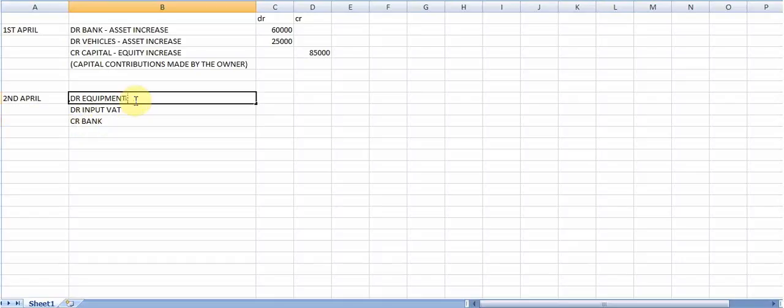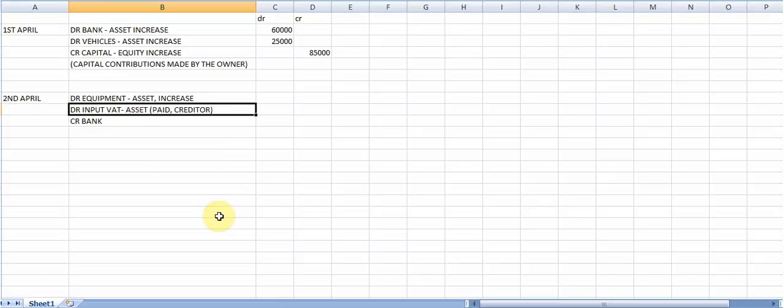So remember, equipment is an asset. When we buy it, it increases. Also important to remember, VAT input is an asset account. And you will use the input VAT when you have obtained or paid for something, or you have a creditor. In that case, you will have an input VAT.